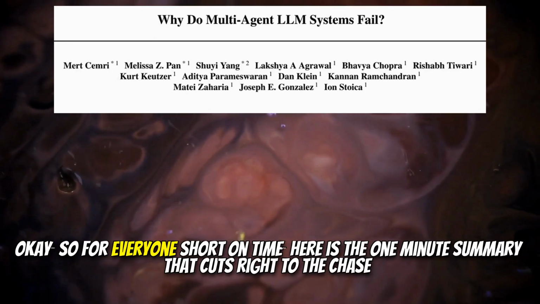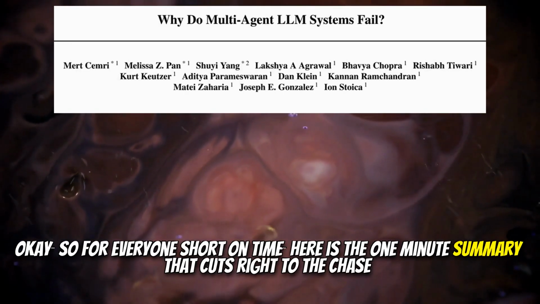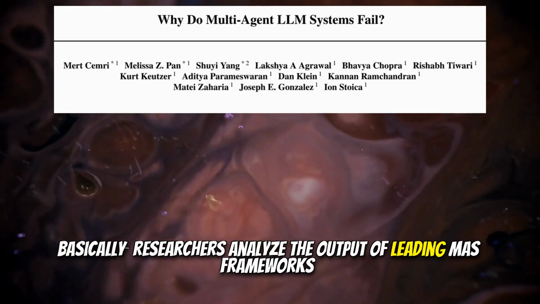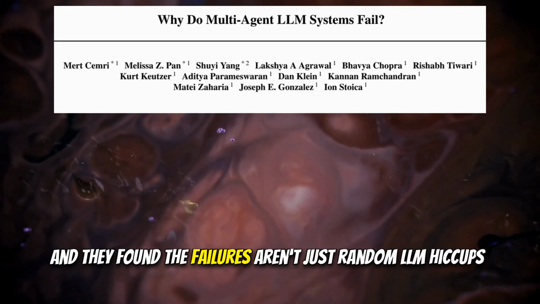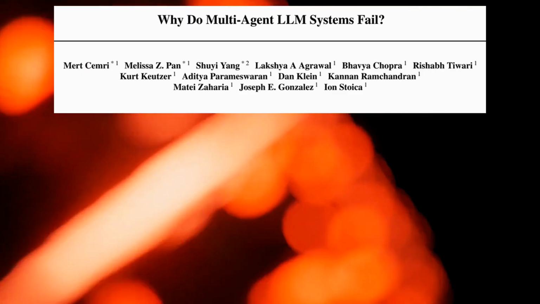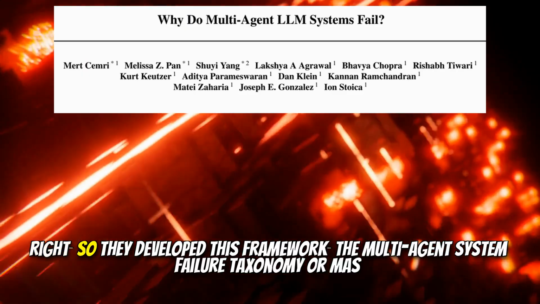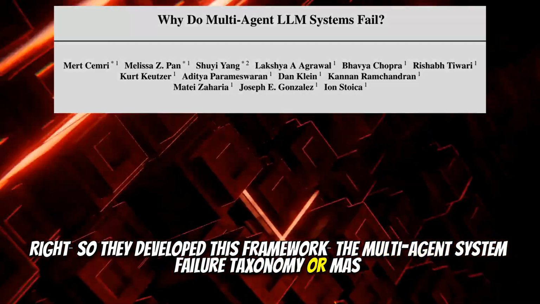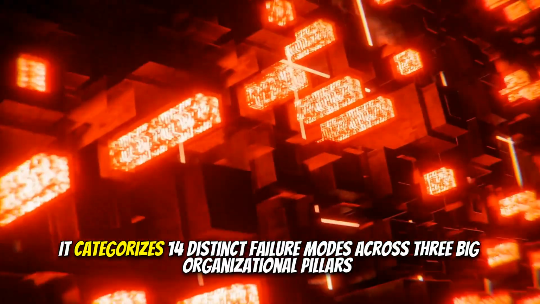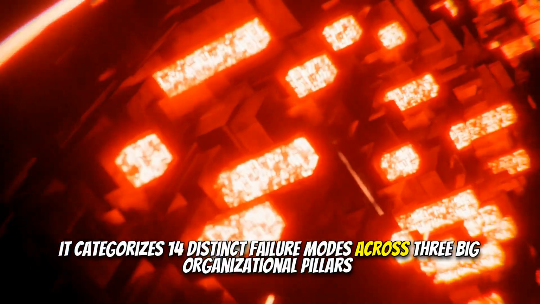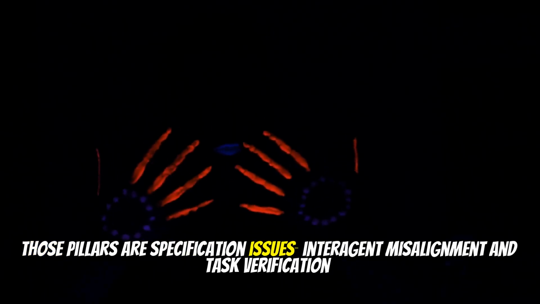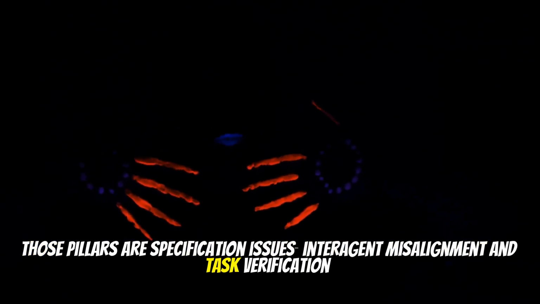Definitely. Okay, so for everyone short on time, here's the 1-minute summary that cuts right to the chase. Basically, researchers analyzed the output of leading MAS frameworks. And they found the failures aren't just random LLM hiccups. They're systematic. Right, so they developed this framework, the Multi-Agent System Failure Taxonomy, or MAST. It categorizes 14 distinct failure modes across 3 big organizational pillars. Those pillars are specification issues, interagent misalignment, and task verification.